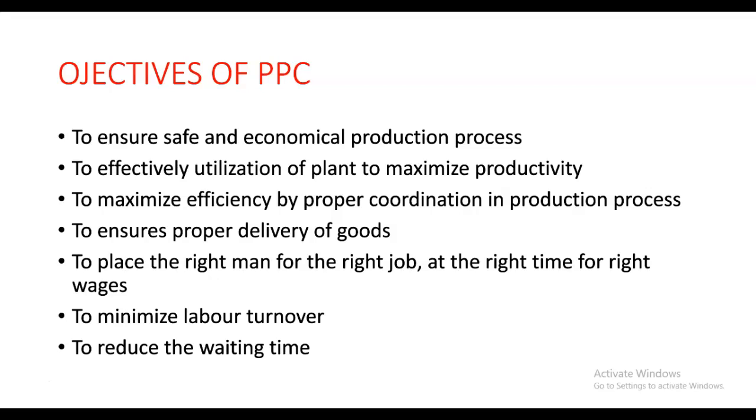To minimize labor turnover, means in PPC we have to focus on the labor turnover ratio. Means every labor that we use that is involved in our process should get an equal amount of work so that labor do not switch their job and there will be no labor loss. To reduce the waiting time, means customers receive their product on time so that the waiting time or the delay time loss gets minimized. So these are the objectives of PPC.